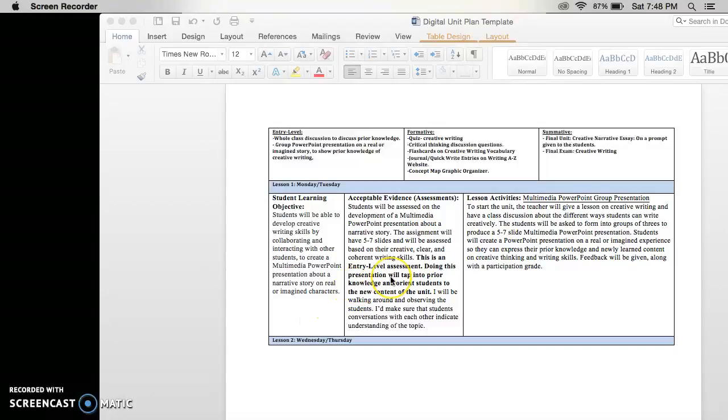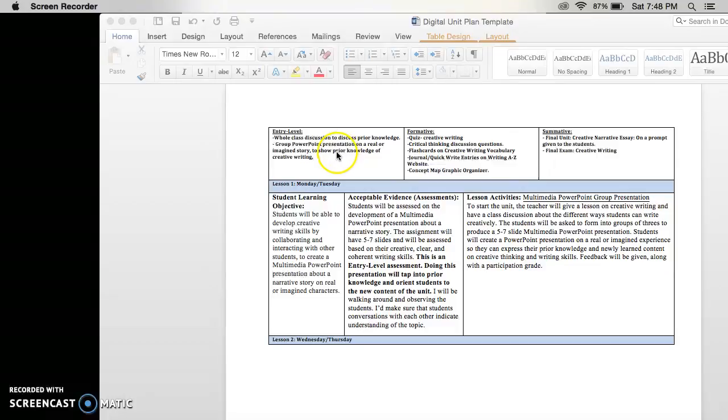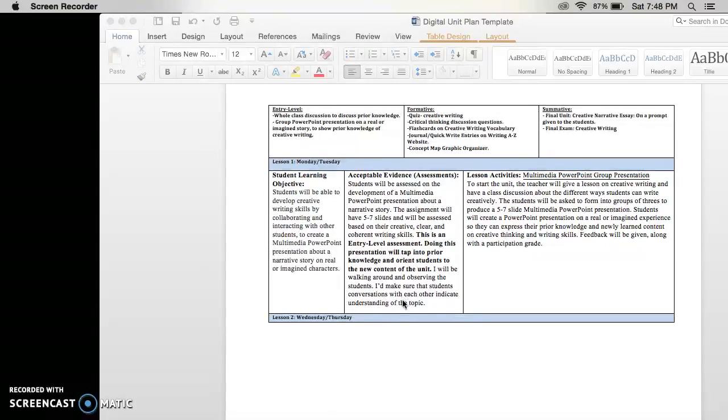It will be an entry-level assignment, which is listed above here. It will tap into your prior knowledge, and it will make sure that students are understanding the new content of the unit. I will be walking around the classroom and observing. If you have any questions, please just ask.